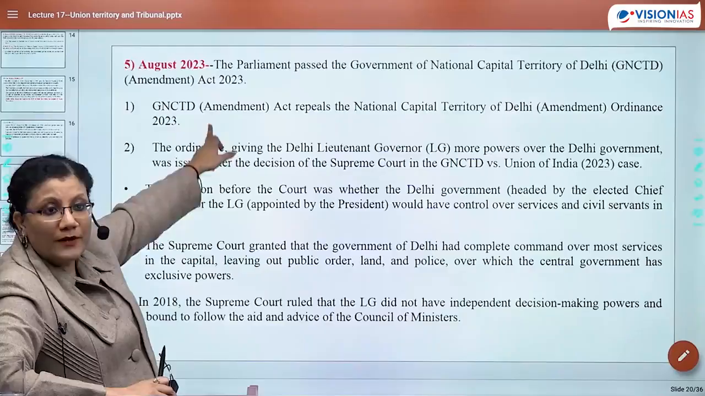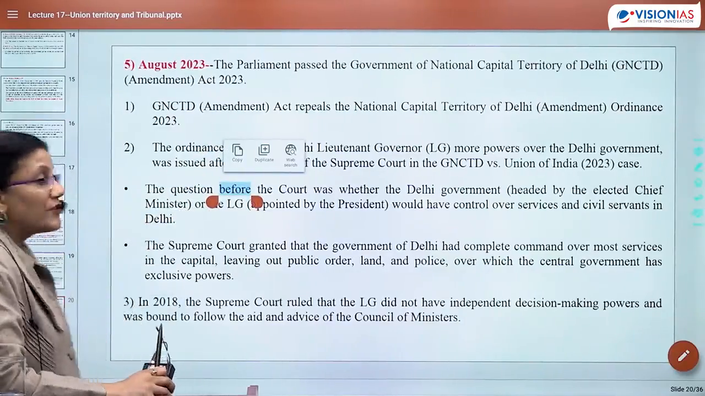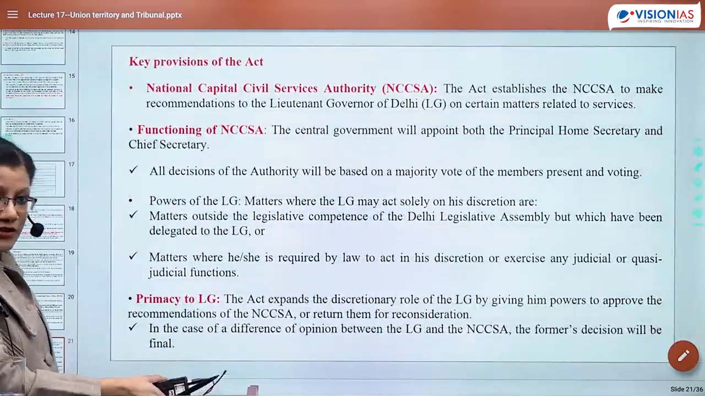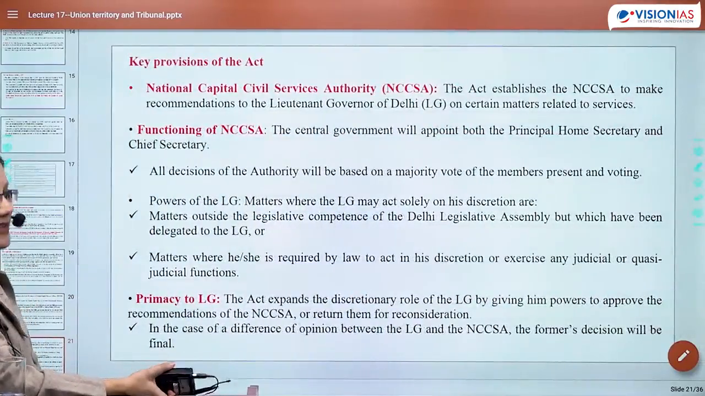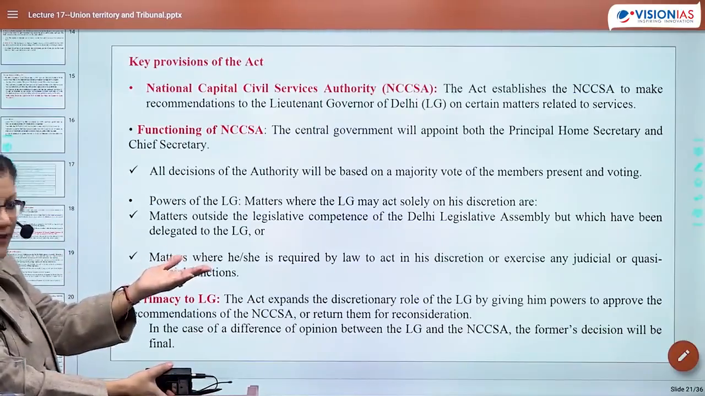The government issued an ordinance. The ordinance turned into a bill in August 2023, and turned into an act. Now, act के main provision क्या थे? So, as I have already discussed, there was a National Capital Civil Service Authority. So act में भी authority was there. So जो ordinance का idea था, they got replicated in the act.